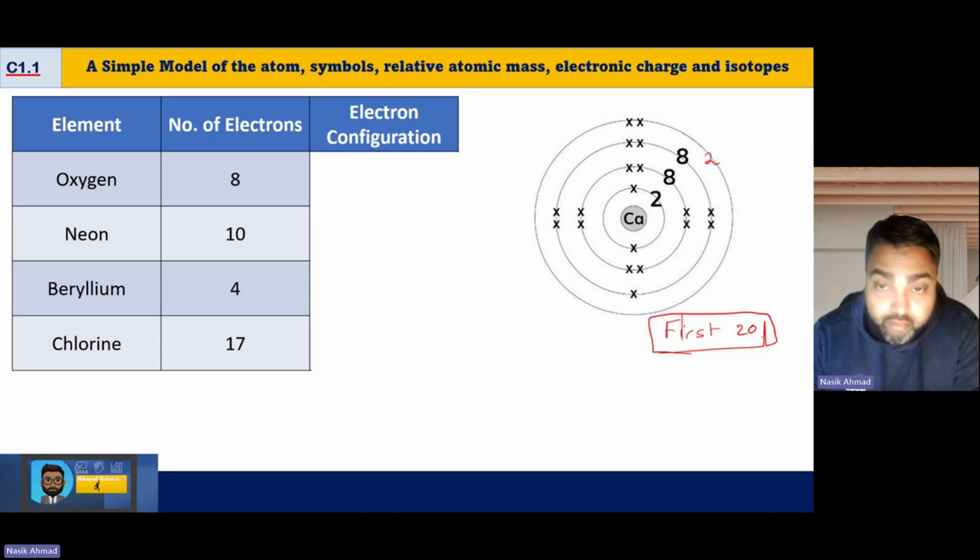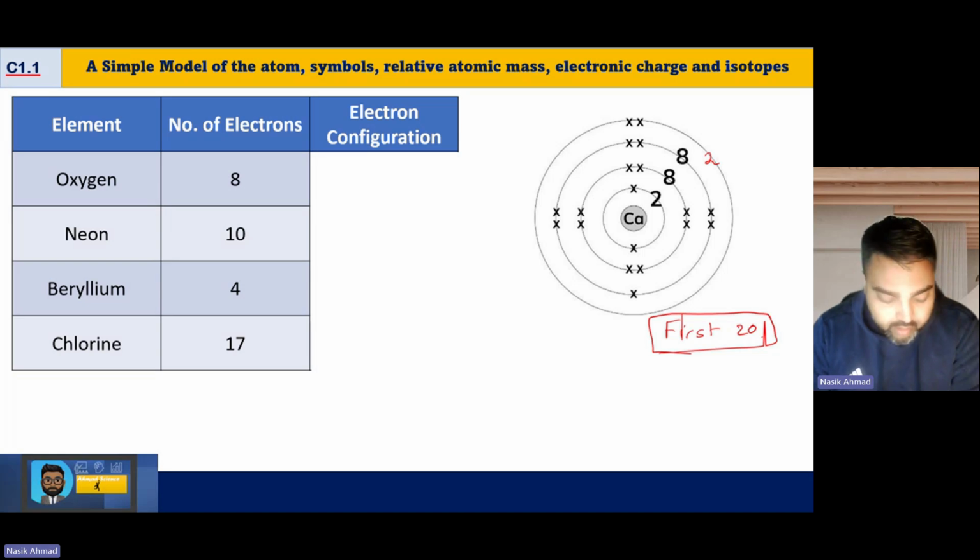The electronic configuration is a slightly different thing. The electronic configuration tells us how many electrons are in each shell, separated by a comma. So for example, if I said oxygen has 8 electrons, then the first shell can only have 2.